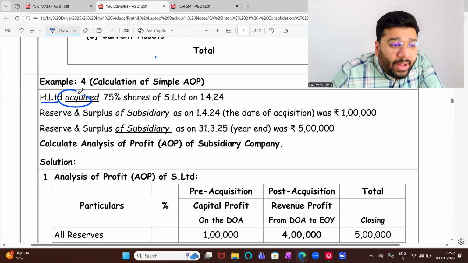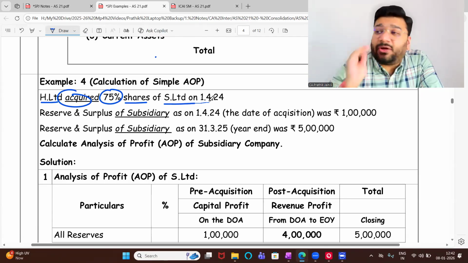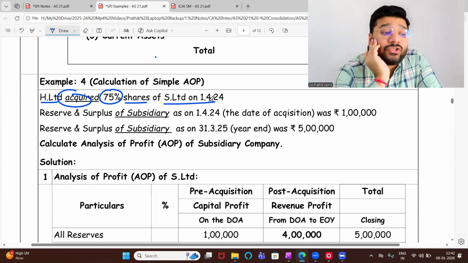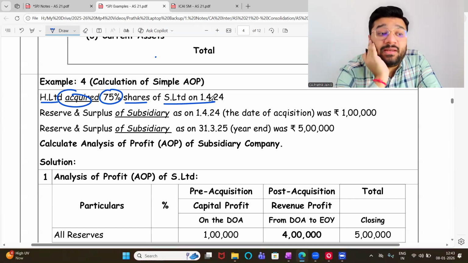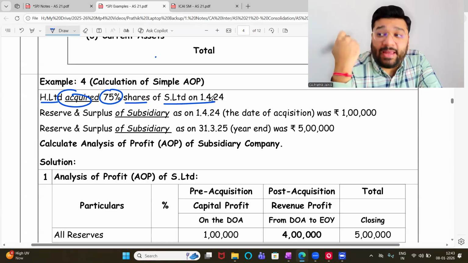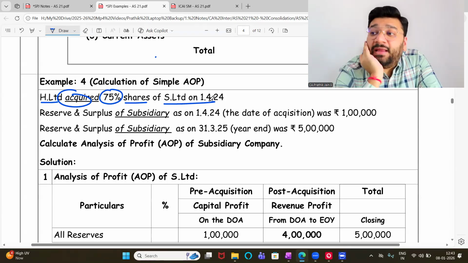H Limited acquired 75% share of S Limited on 1/4/24. 75%. So please tell me, is S Limited a wholly owned subsidiary or partly owned subsidiary? It is a partly owned subsidiary. So the majority of the share is owned by us, and other people are holding 25% share. Got it? Okay.